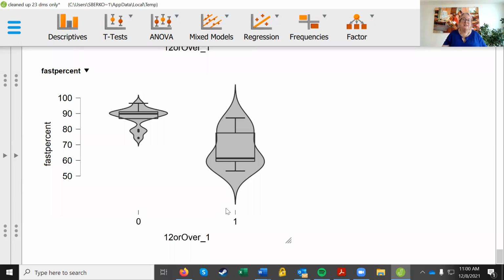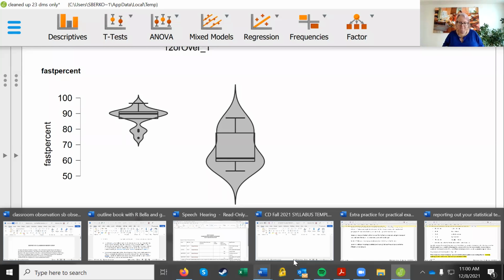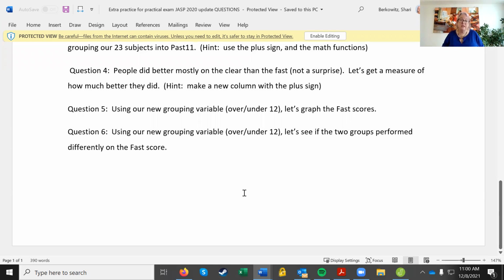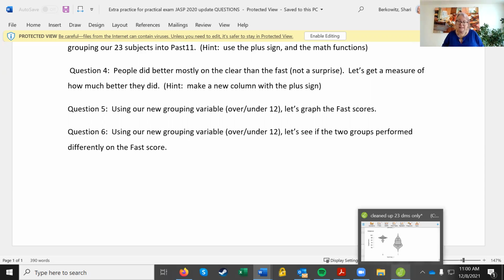Okay, so this leads us to our next question. Do I have it in here? Wait a minute. Using our new grouping variable, let's see if the two groups performed differently on the FAST score. Okay, so let's roll right into question 6. So we're actually doing question 5 and 6 together. I better write that down for the videos. Question 5 and 6 together.